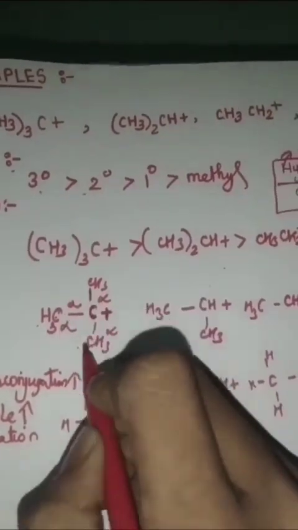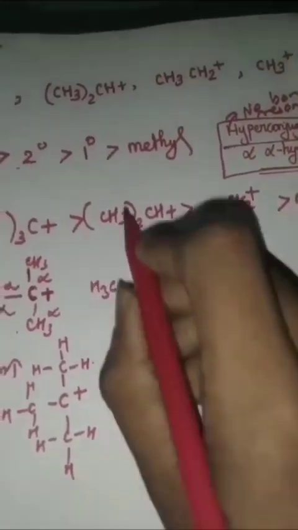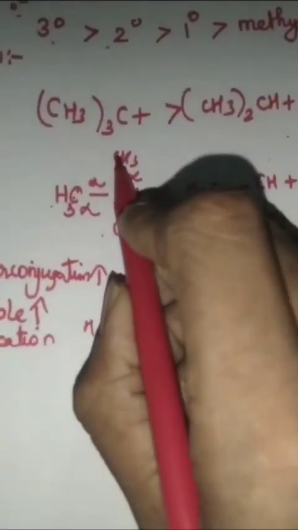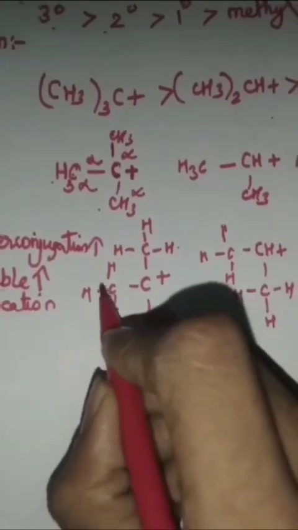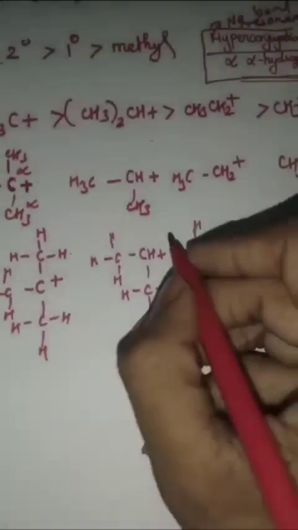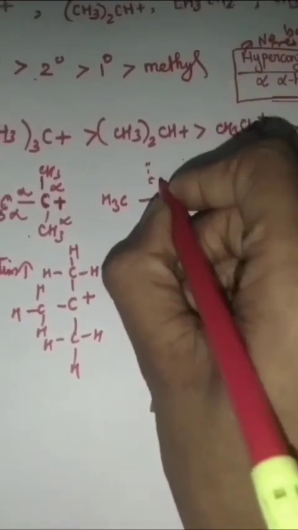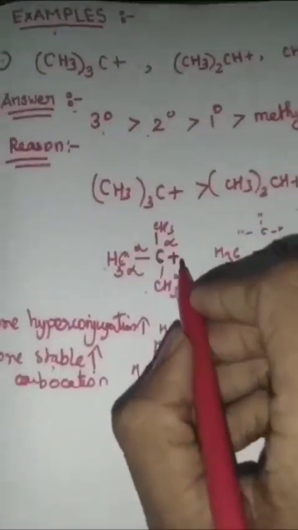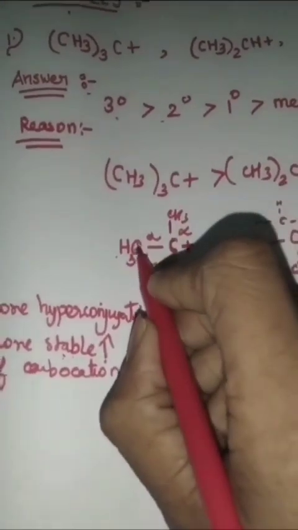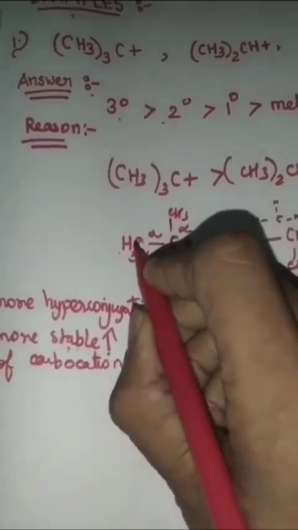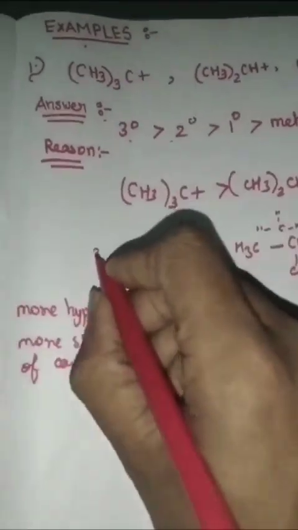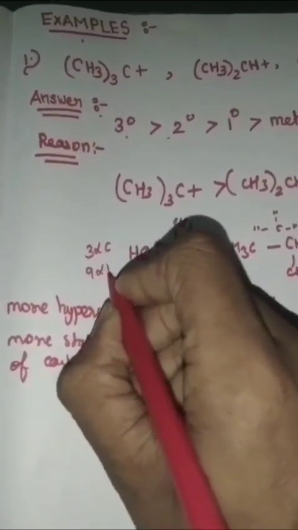I am writing C+(CH3)3, CH+(CH3)2, CH2+CH3, and CH3+. And I am elaborating each CH3 like this, C, H, H, H. Now you know well that the carbon near the carbocation is the alpha carbon. So here how many alpha carbons are present? 3 alpha carbons. How many alpha hydrogens? 3 plus 3 plus 3, 9 alpha hydrogens.